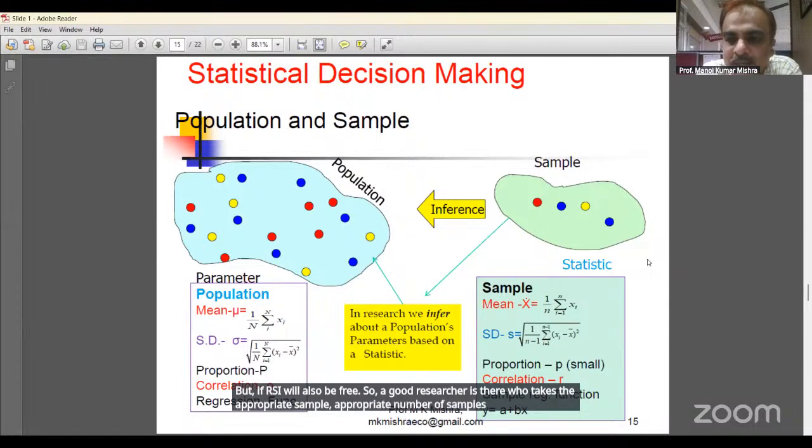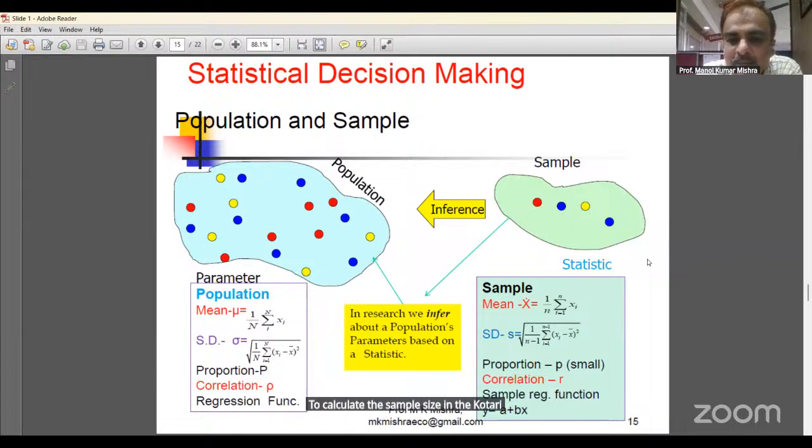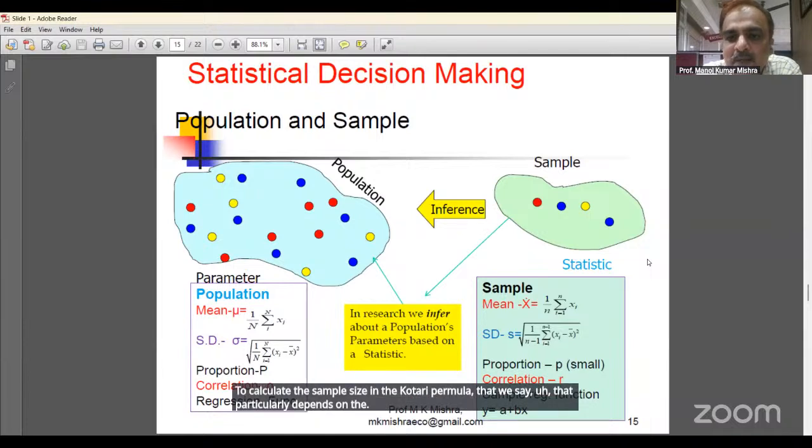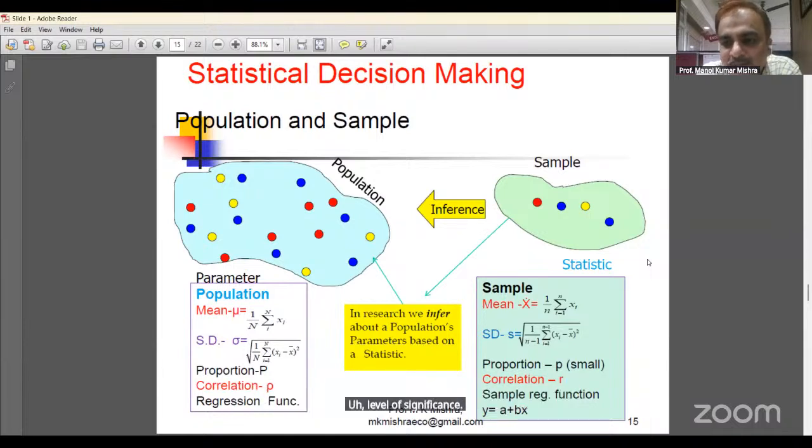There are many formulas to calculate the sample size, such as the Kothari formula, that particularly depend on the level of significance. Level of significance is very important. Level of significance is the maximum probability of rejecting the null hypothesis. Suppose the level of significance is 5%. That means our confidence level is 95%; we have a 5% fear that our null hypothesis will be rejected.